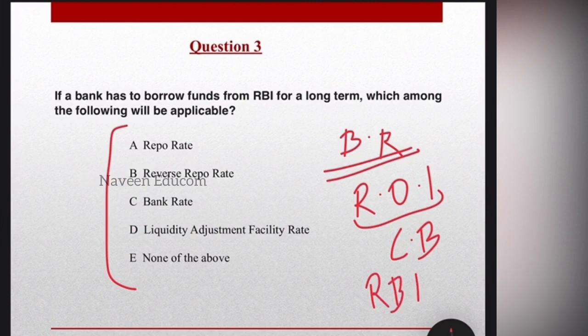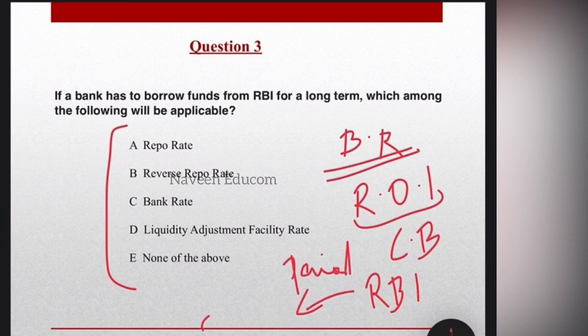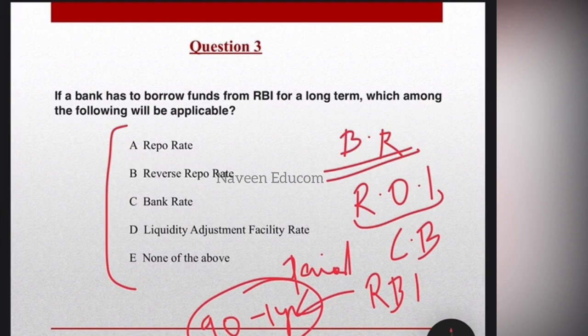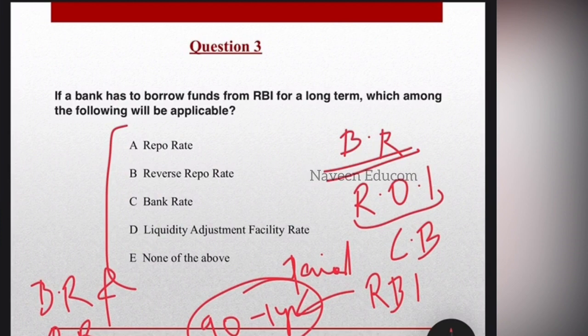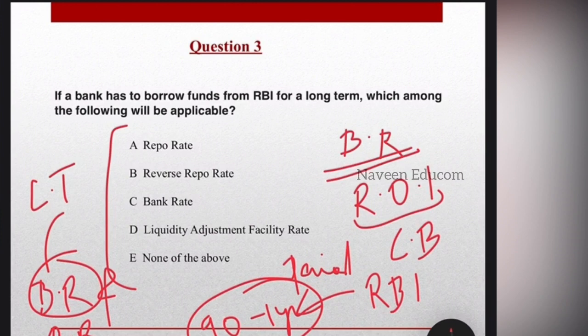Okay, so hope you are noting it down. These loans are generally provided for a period of 19 days to 1 year. So this period is also very important. Please kindly note that. The main difference between bank rate and repo rate is that the bank rate is mainly for long-term loans, whereas repo rate is applicable for short-term loans. Bank rate for long-term loans and repo rate is for short-term loans up to 90 days.